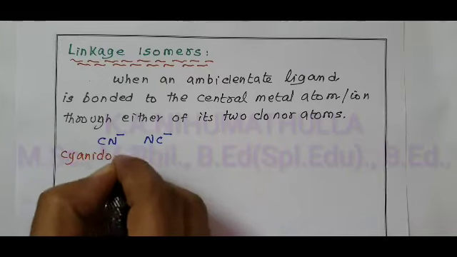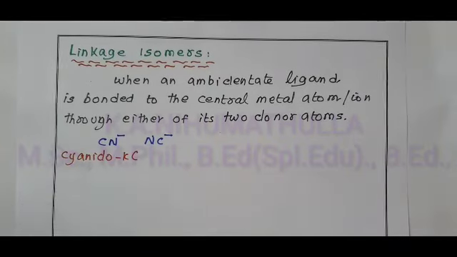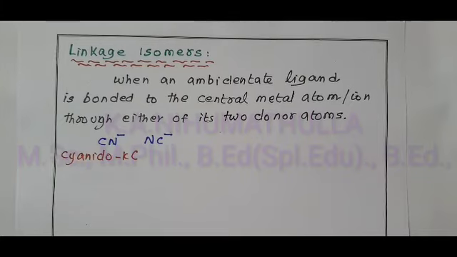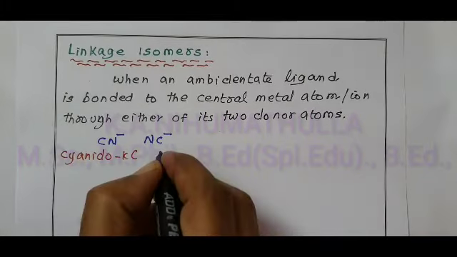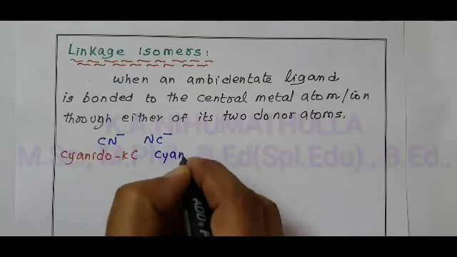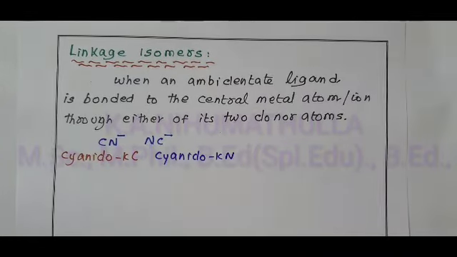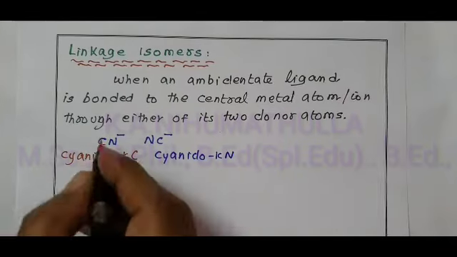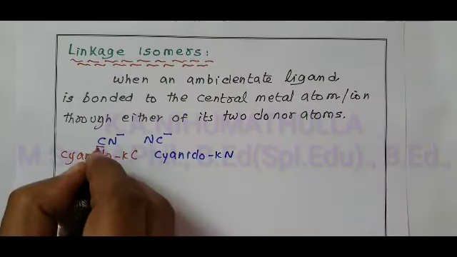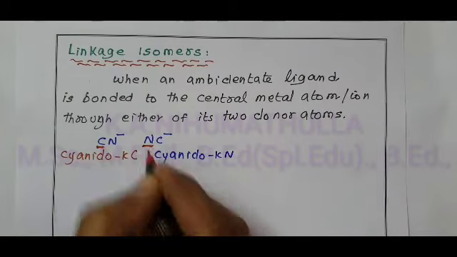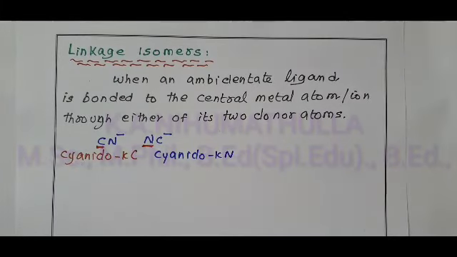Kappa C indicates that in CN, carbon is the donor atom; in NC, nitrogen is the donor atom.